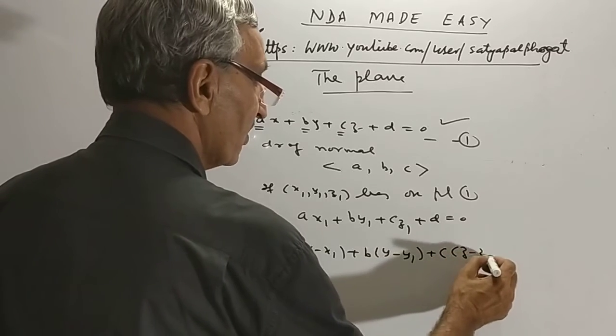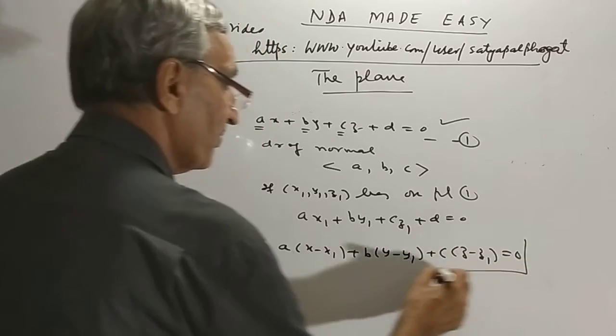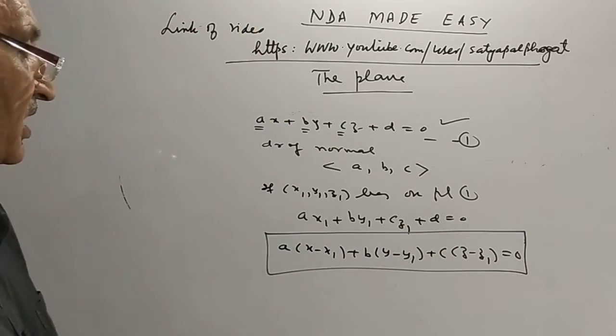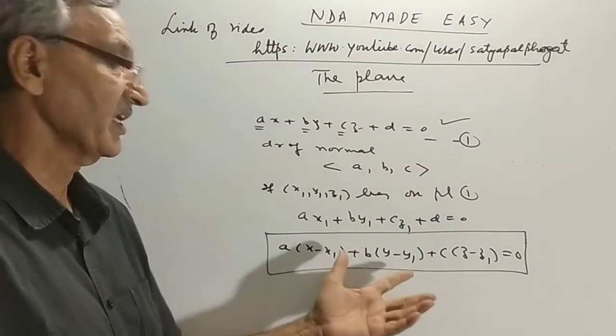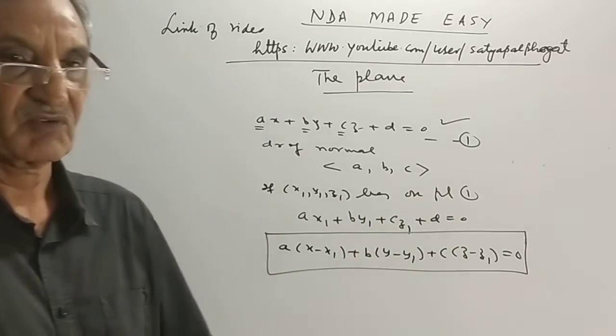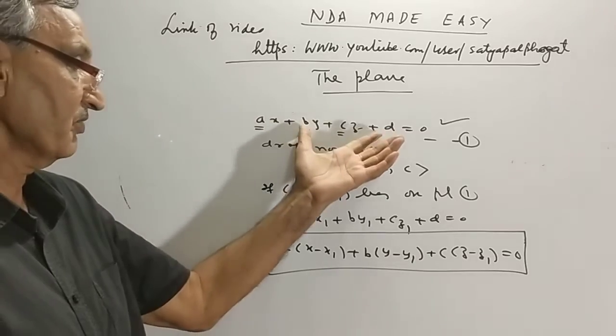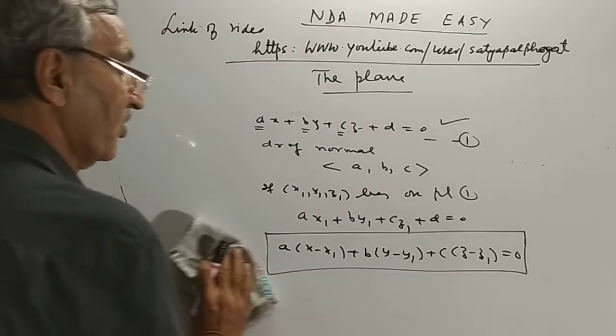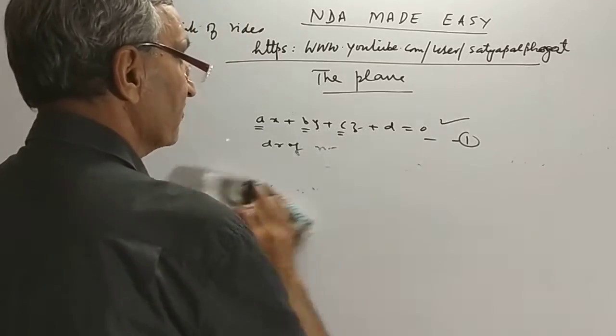This is the equation of the plane in one point form, which we already derived. Whenever we take any plane through a given point, we eliminate d like this. This is called the one point form.